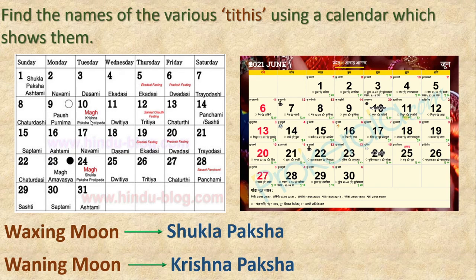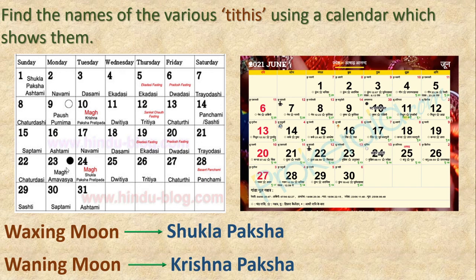Here first, Prathama, okay, then Dvitiya, Tritiya, Chaturthi, Panchami, Sashti, Saptami, Ashtami, Navami, Dashami. 10 days, then Ekadashi, Dwadashi, Trayodashi, Chaturdashi and Amavasya.